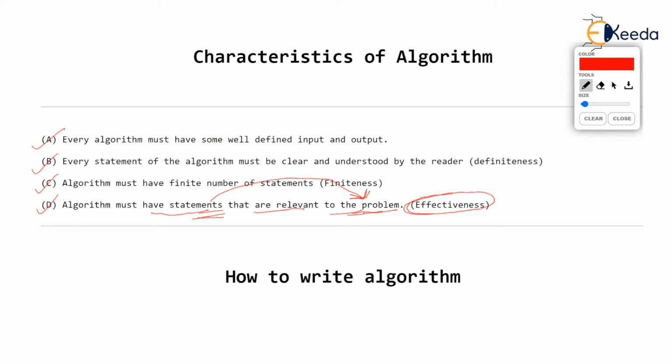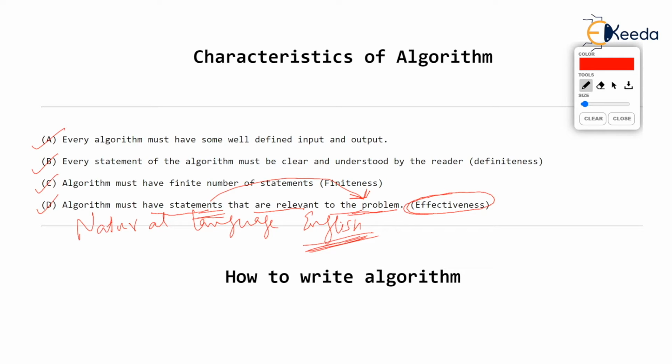Now, as I said in the earlier video, an algorithm is strictly written in some natural language, isn't it? Like English. We write an algorithm usually in English, which can be read and understood by any person who is not even a programmer. So domain experts write these algorithms, and domain experts are normally not programmers. A domain expert may be an expert in their own field who wants a problem to be solved, so they will just put up the problem neatly in their own words, isn't it?